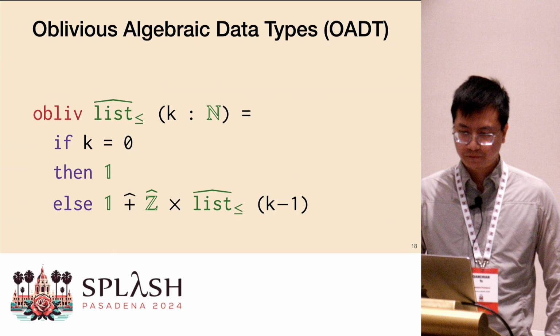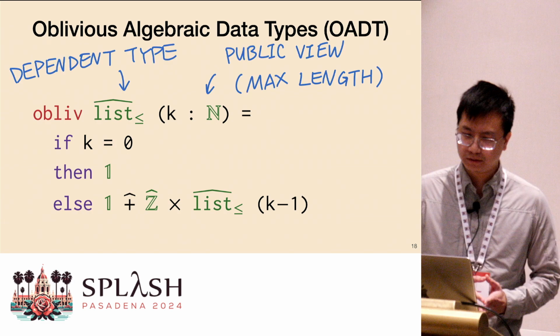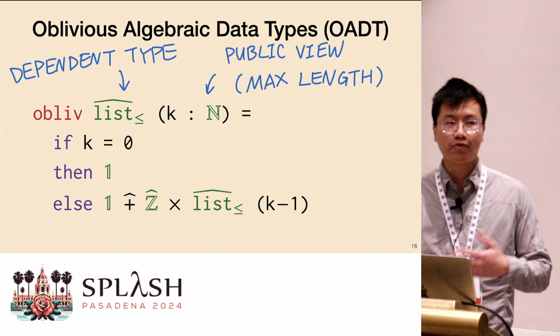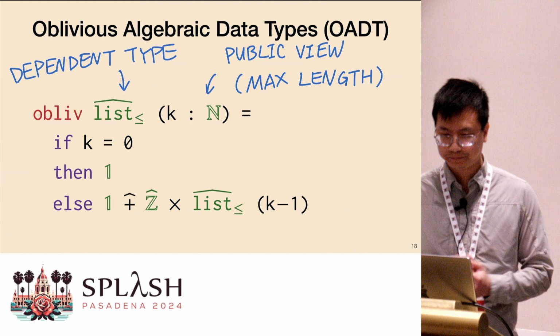So an OADT is a dependent type, which depends on the public view, which again is the publicly available information that everybody agrees on. And in this case, I choose the maximum length of the list as the public view. So essentially, the policy for this private list is that I want to hide everything except for the maximum length. I can release the maximum length as long as other things are kept secret.